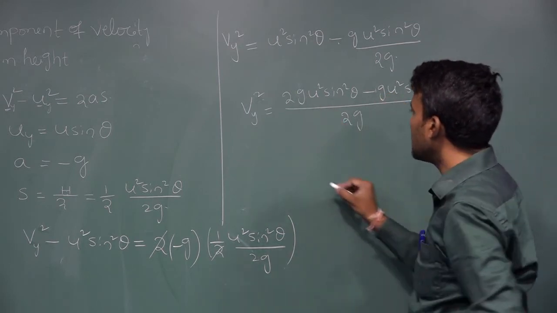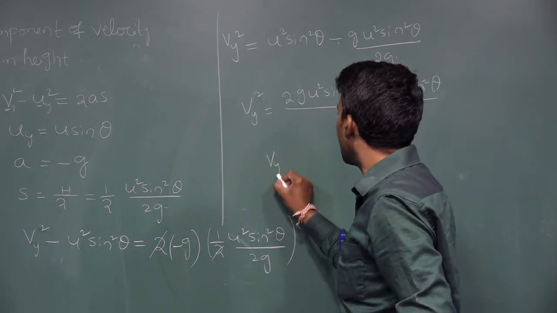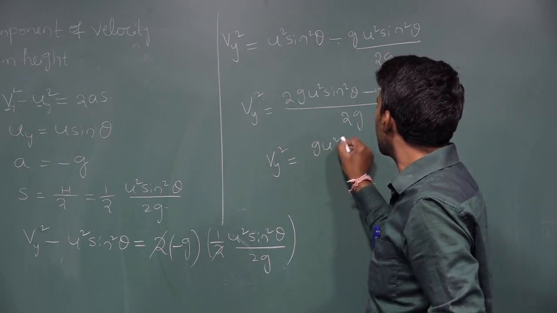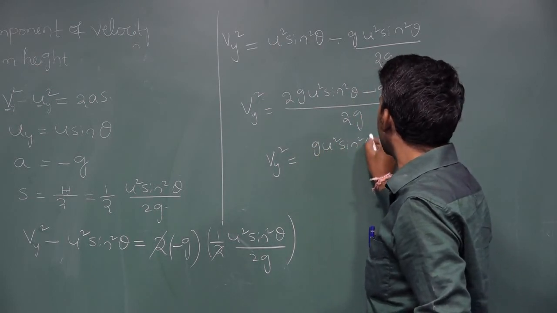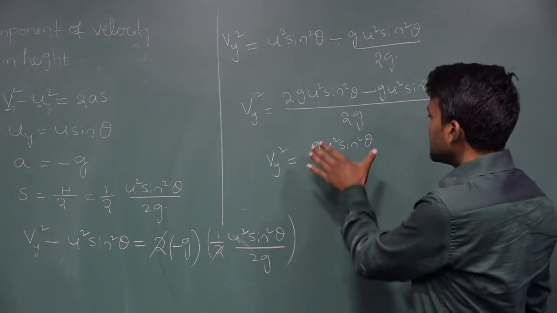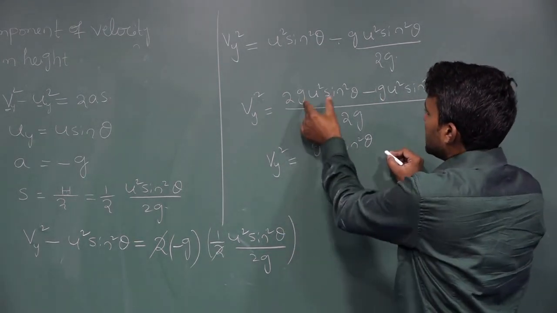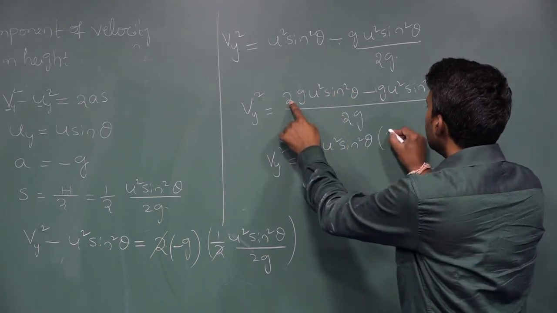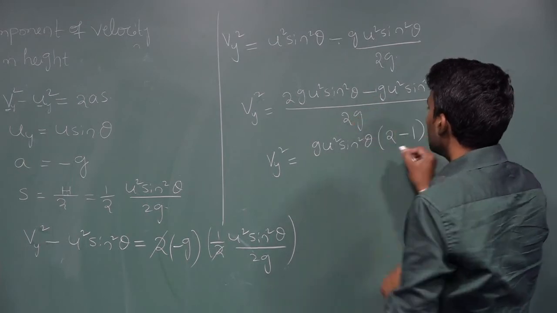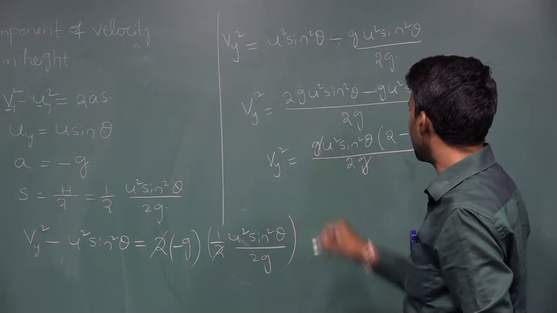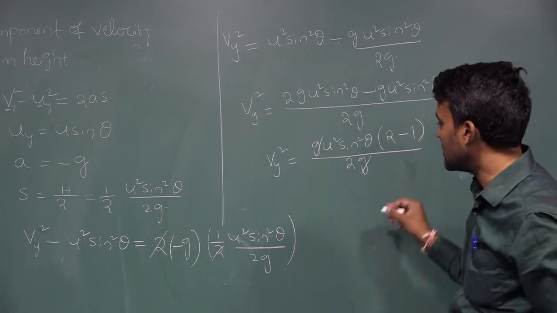So vy square is equal to g u square sin square theta. For your understanding, I will extend one step. Take g u square sin square theta common; the remaining is 2 here and 1 here, divided by 2g. The g gets cancelled. 2 minus 1 is 1.